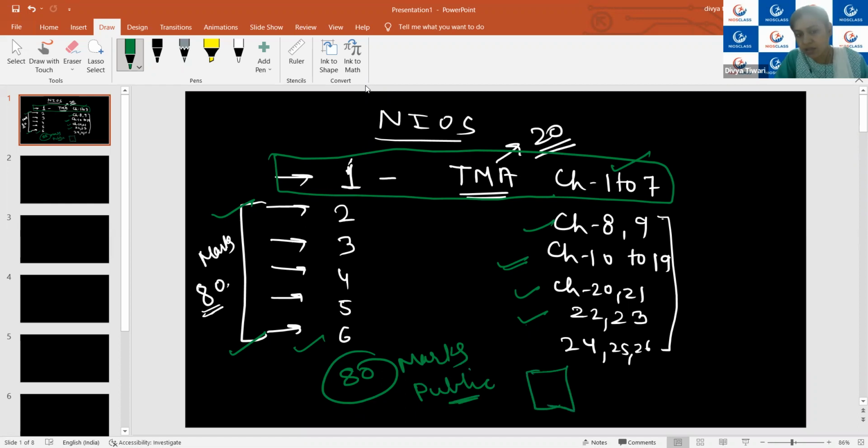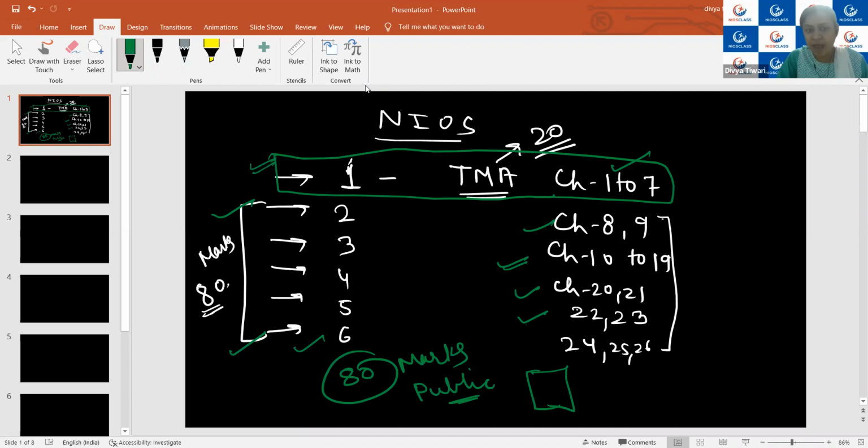Yes, Vedant? So the 20 marks examination will be online? No, there will be some questions uploaded on the NIOS website, and then you have to solve and write a file for that, and afterwards, after solving, you have to upload it. And the other rest 80 marks will be the offline exam. Yes, this will be your offline exam, your public examination.